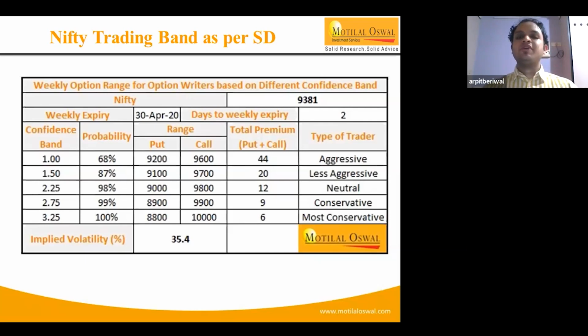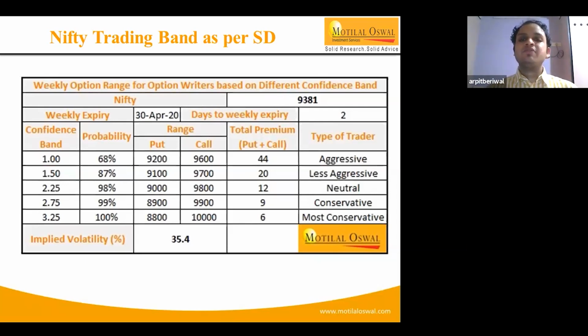So the premium that we are receiving is 44 points. Over here, since the market is stuck in a range, people are expecting, as per the option data, that the market will not move below 9,200 or above 9,600. So they have sold the 9,200 put and the 9,600 call at a combined premium of 44 points. The issue will happen when the market goes below 9,150 or above 9,650.